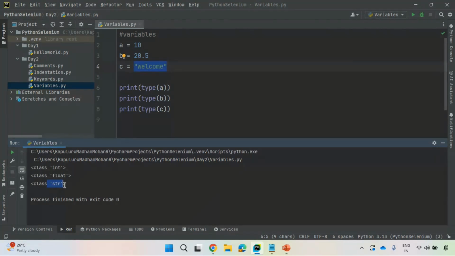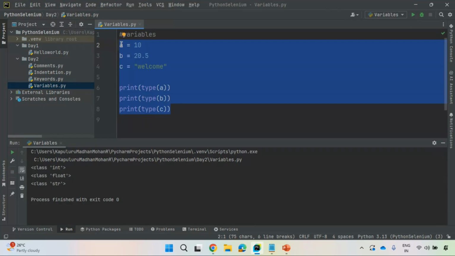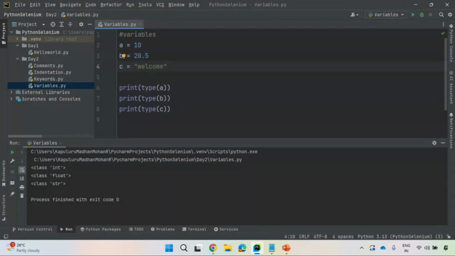But in Java, you have a char data type and a string data type. You don't need to bother about that in Python. There is only one single data type, which is the string data type. Going ahead, when we discuss different data structures in Python, you will understand that very clearly. But for now, you only need to understand these basic things. Don't overload your memory.